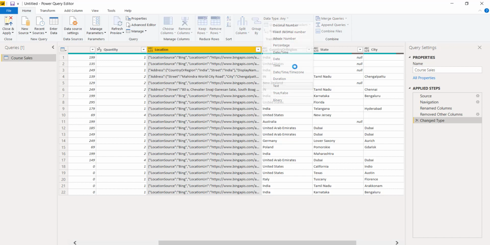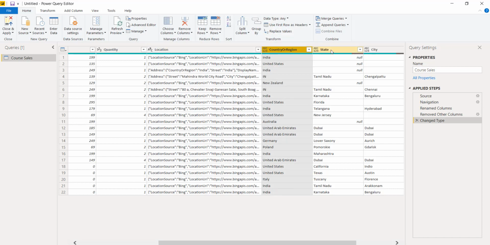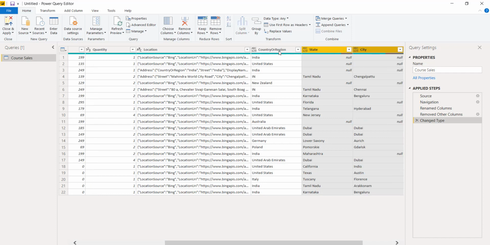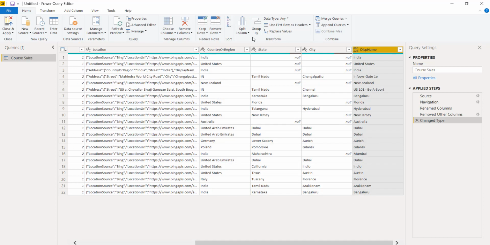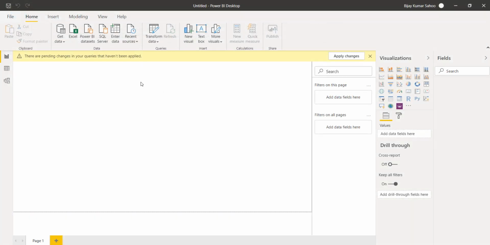So you can see here, this is the text column. You can also select all the columns and make them text. You can see here all these columns we have selected. Finally, the last one, I will just make it to text. So you can see here our data is ready now. I will click on close and apply. So you can see here our changes will now be reflected.